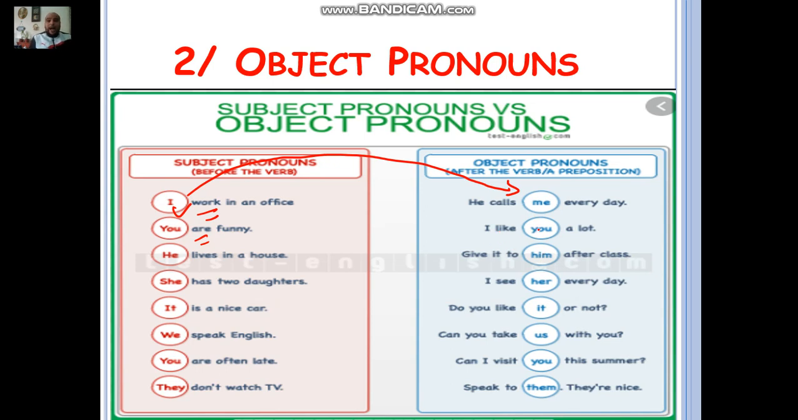Of course, here, I like you. You here is the receiver of the action of being liked. You see? So it's an object pronoun and it's situated after the verb. He lives in a house. Of course, he is the doer of the verb here. Subject pronoun. Give it to him. So him here is the receiver of the action of giving. So you cannot say give it to he. Of course, obvious, okay? Then she has two daughters.